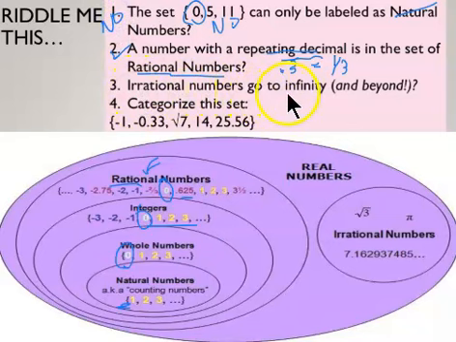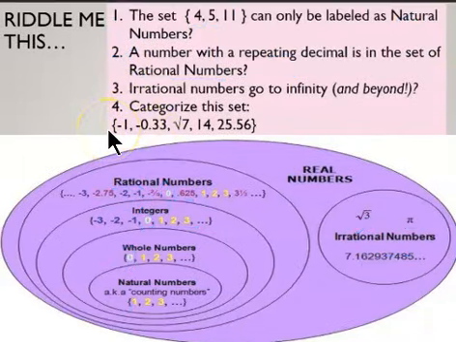Irrational numbers go on to infinity and beyond. That is true. Actually, to this day, we still haven't found the end of pi. So everything that continues to go, like this one right here, you'll see has no repeats. They are considered irrational numbers because they don't end anywhere. So this would be correct.